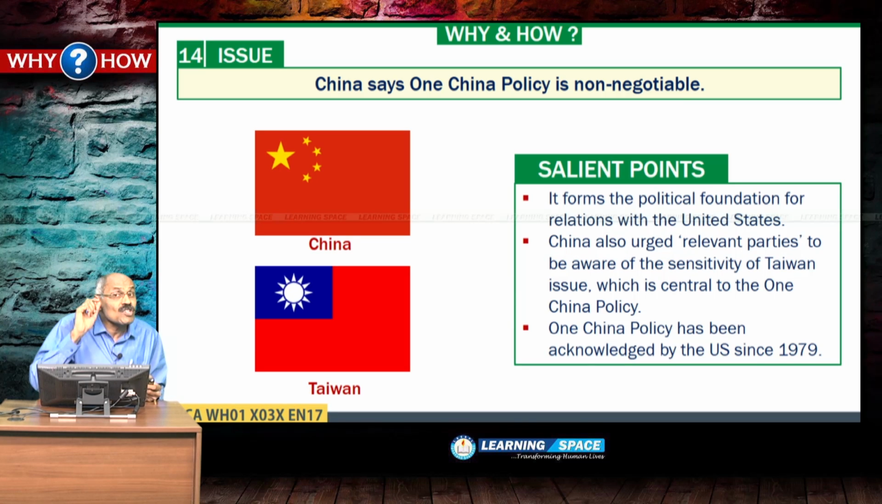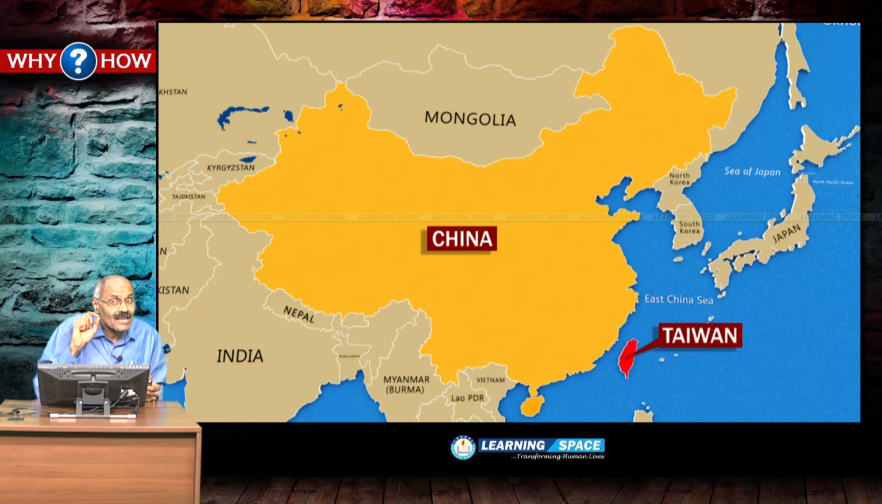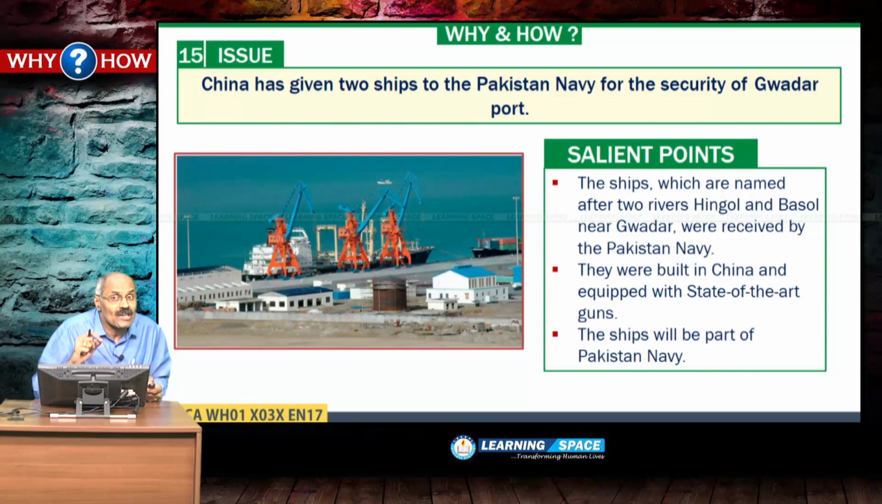China says One China policy is non-negotiable. China says that any country which has official diplomatic relations with Taiwan will not be accepted by China. China will not have any relation with the countries which have diplomatic relations officially with Taiwan, because China does not recognize Taiwan as an independent country, right. So, this is all about One China policy.